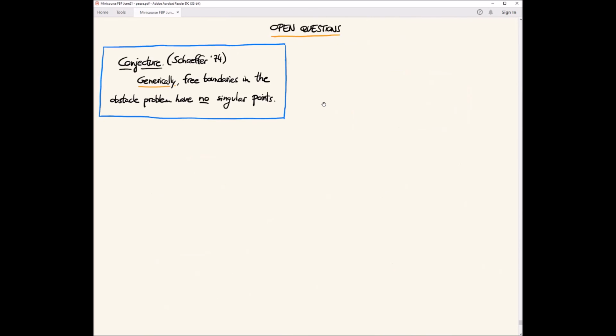The first obvious question is, can you prove Schaeffer's conjecture in higher dimensions? We proved that the singular set is very small in all dimensions, and that Schaeffer's conjecture holds up to dimension 4. But it's still open whether one can prove Schaeffer's conjecture in dimensions n bigger or equal than 5. So basically, the question would be, is it even true? What is the best one can prove in terms of generic regularity of free boundaries?